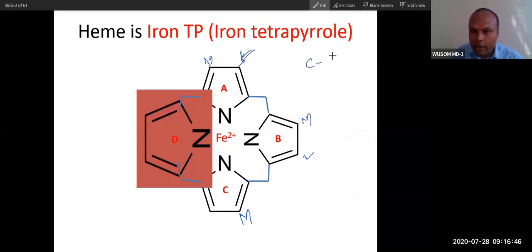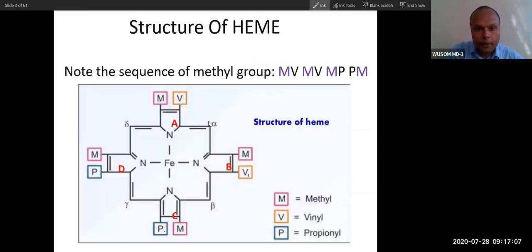Vinyl means a 2 carbon compound. Methyl means 1 carbon. So 1 carbon, 2 carbon: MB, and this propionyl, MP. And then it will be opposite because of inversion of this ring. There will be P and there will be M. So did you understand the sequence of this MB, MP? You can see MB in ring B, and C, MP, and then PM because of rotation.